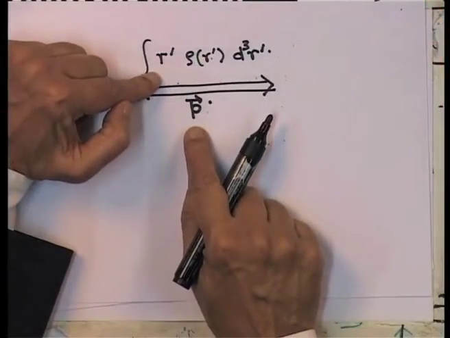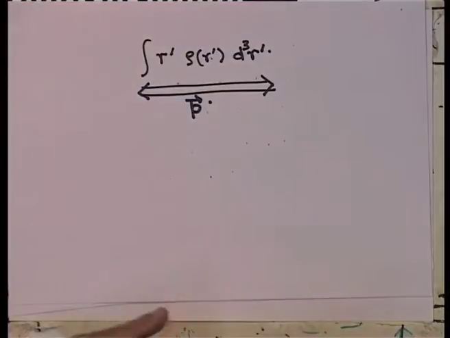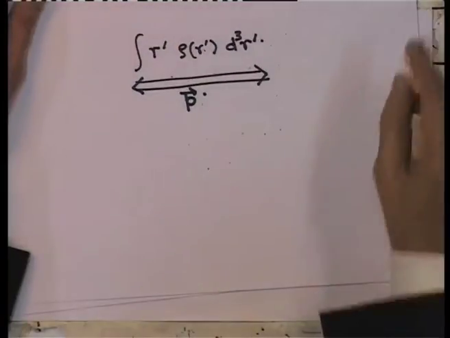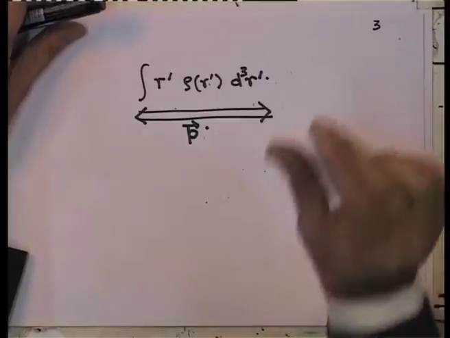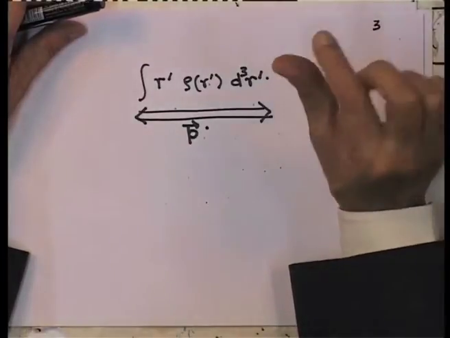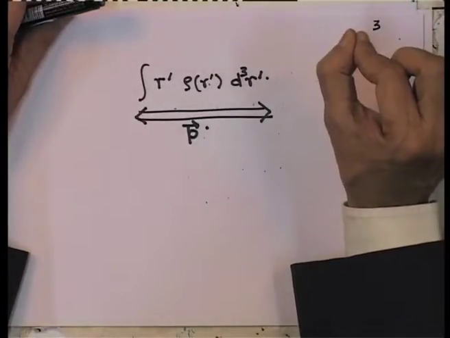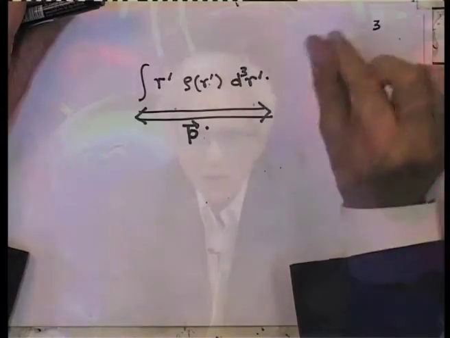As you can see, this is a straightforward generalization from the way we define a point dipole, where we had simply two charges separated by a distance d, and we said that the dipole moment has a magnitude q times d, and its direction is from the negative charge to the positive charge.